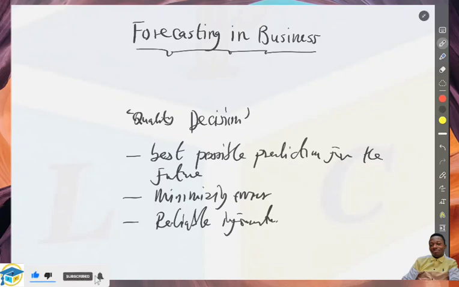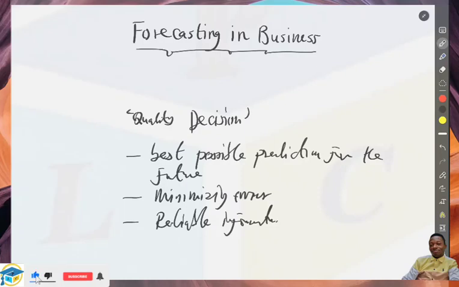So that's what we call forecasting. That is what forecasting seeks to achieve within the organization. It's about making quality decisions that will affect tomorrow. That is the whole idea about forecasting.